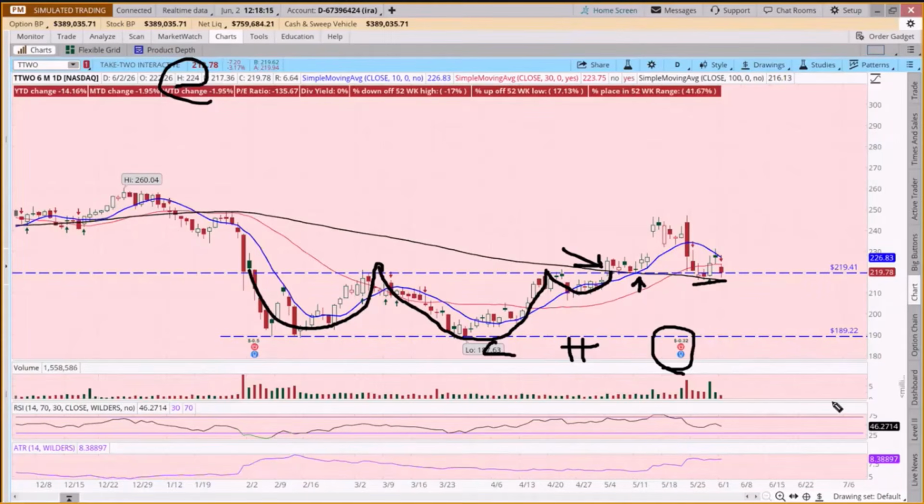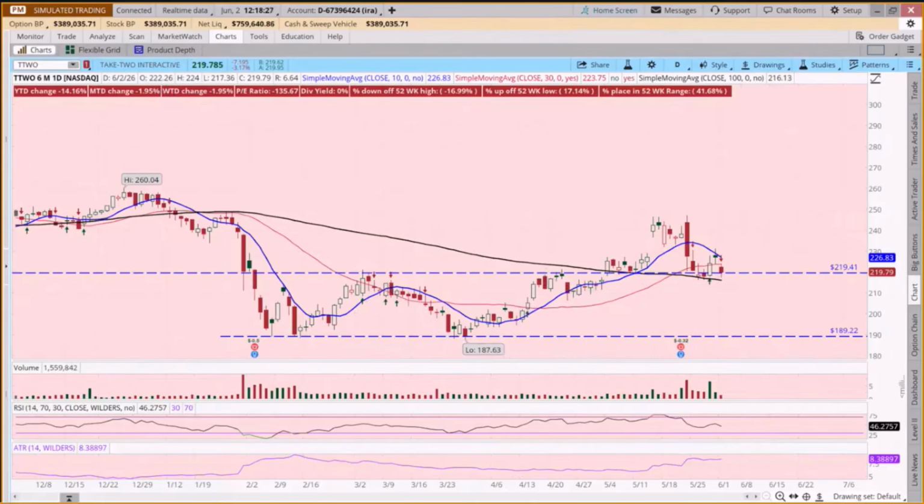But if we wanted to do an example of a conditional order, this is one where we could come in and say, well, if we were going to put a stop loss in, where might we put that stop order? And we could say, well, here was our recent low at 216.40.